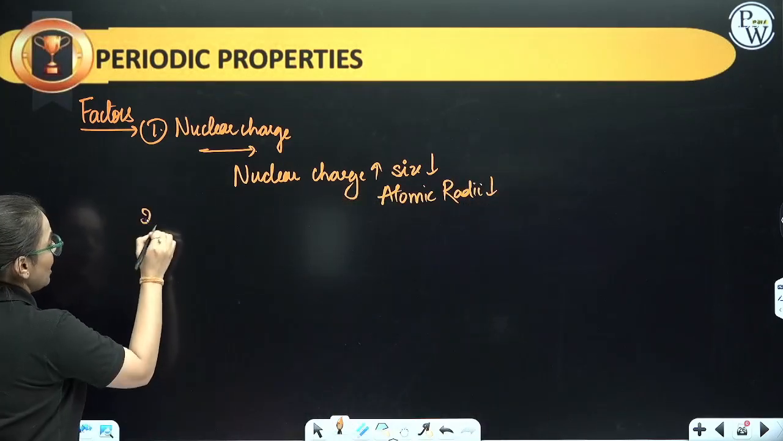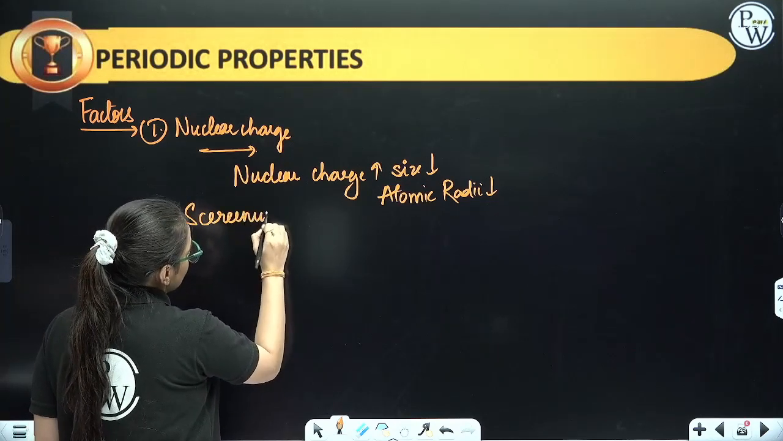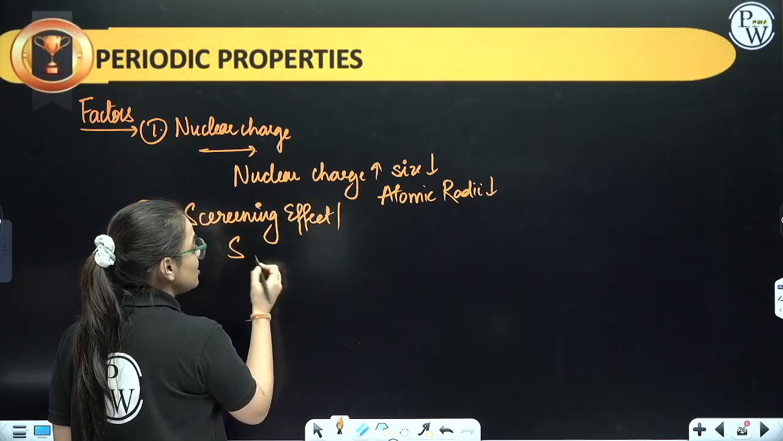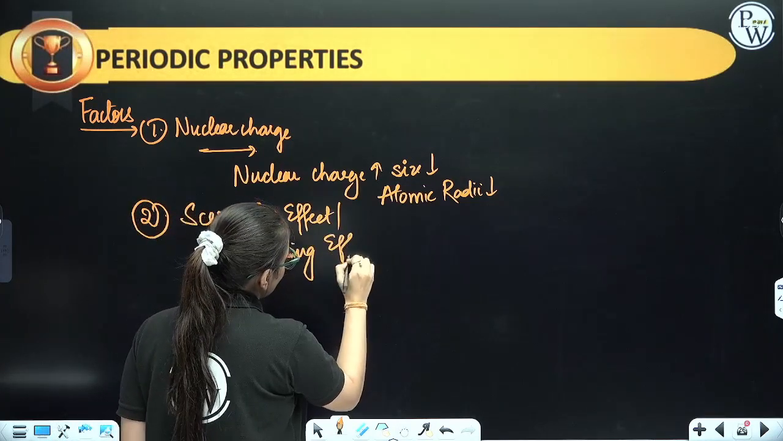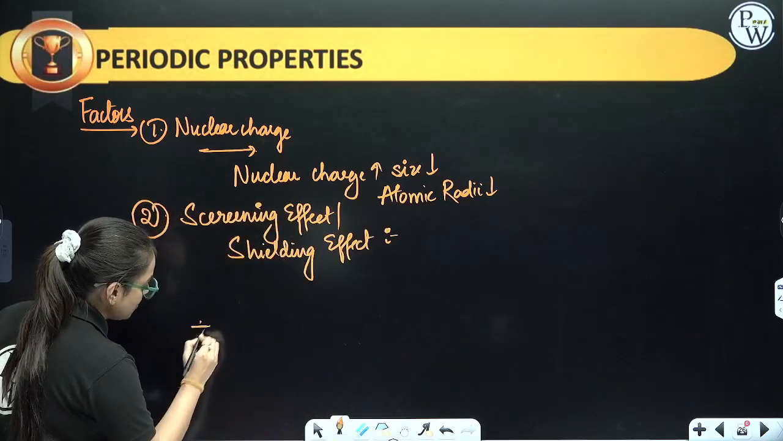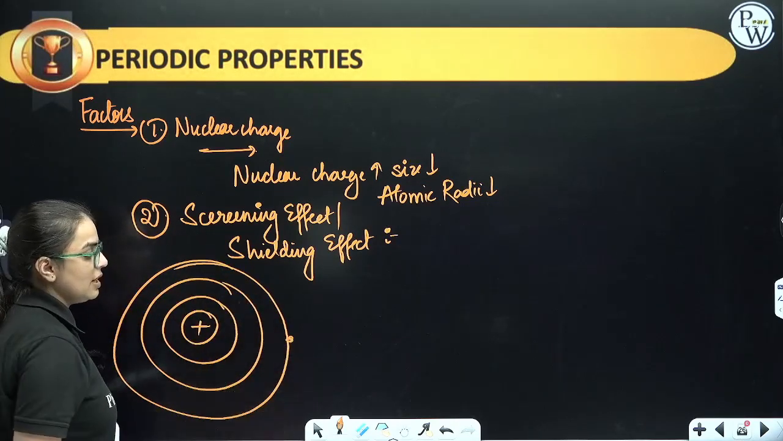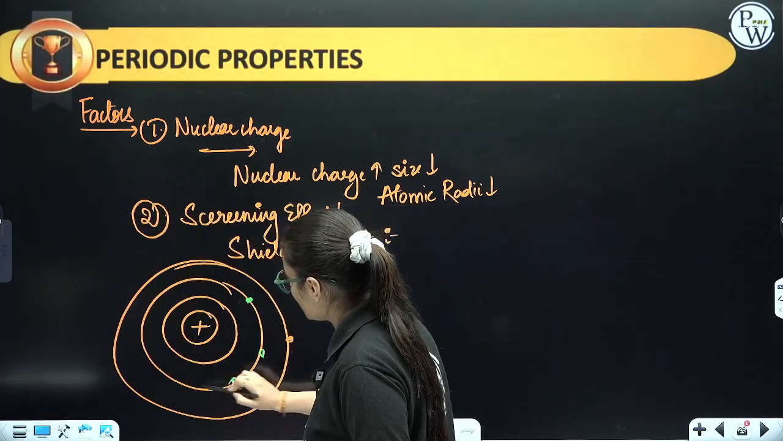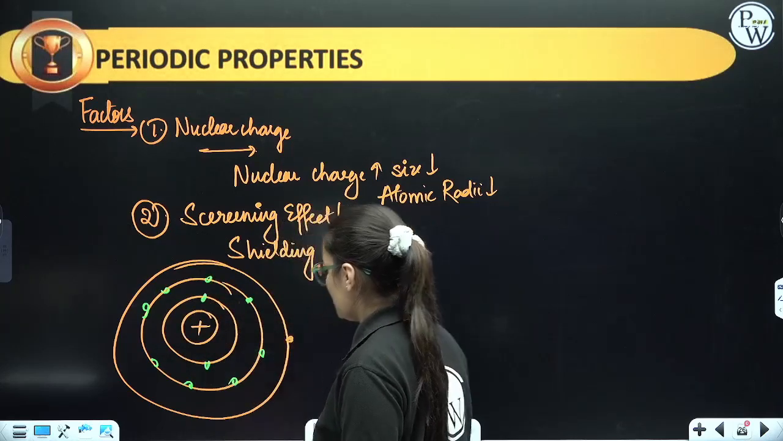That's great. Okay, let us talk about the second factor, that is going to be screening effect. Screening effect, in other terms, is also referred to as shielding effect. Now, what is screening effect or shielding effect? Let us consider, this is your nucleus, this is your first shell, your second shell, your third shell. Let us consider there is one electron over here, and there are some electrons over here also: 1, 2, 3, 4, 5, 6, 7, 8. Here are 2 electrons.